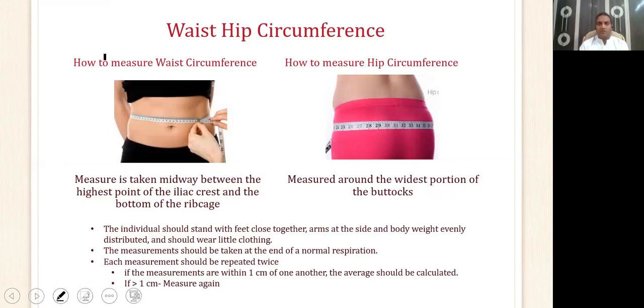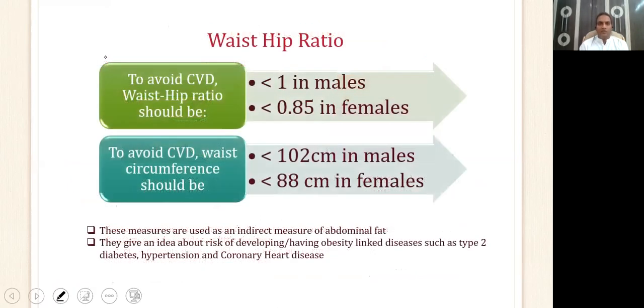Similarly, hip circumference is measured at the widest portion of the buttocks. We can use both circumferences and form a ratio that is called the waist hip ratio. This waist hip ratio should be less than 1 in case of a male, and less than 0.85 in case of females. Now again, just like BMI, waist hip ratio is an indicator of body fat, especially abdominal fat.